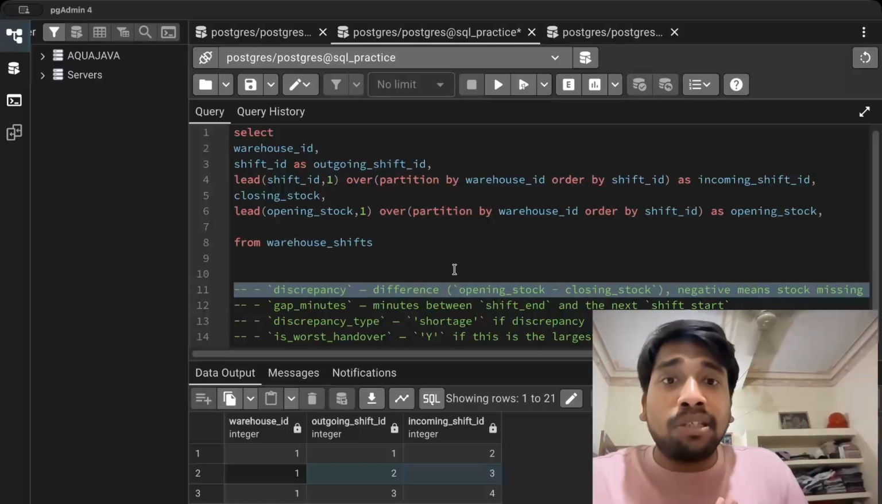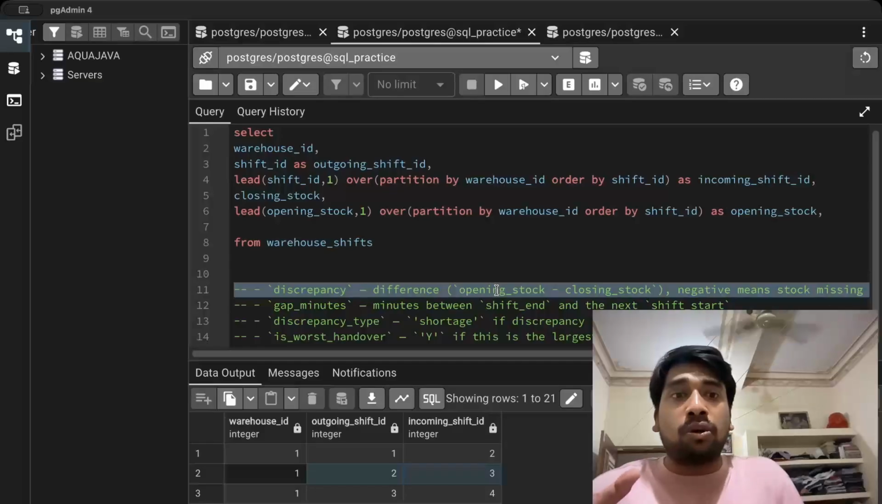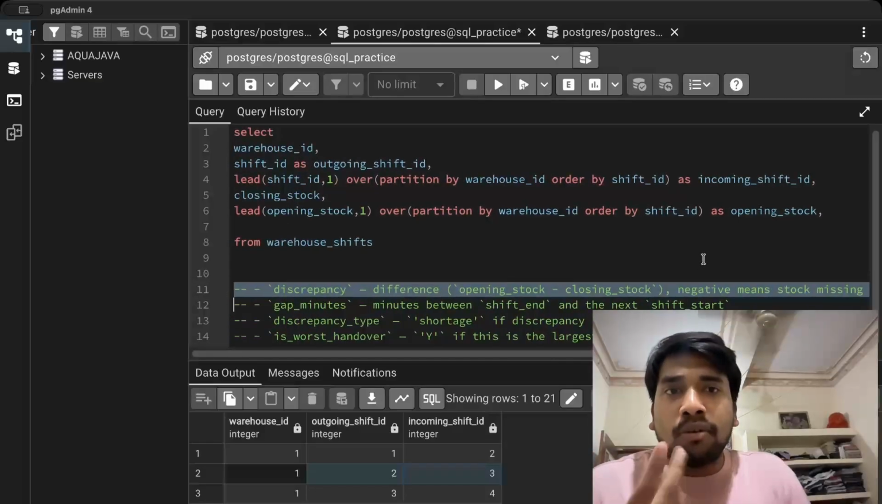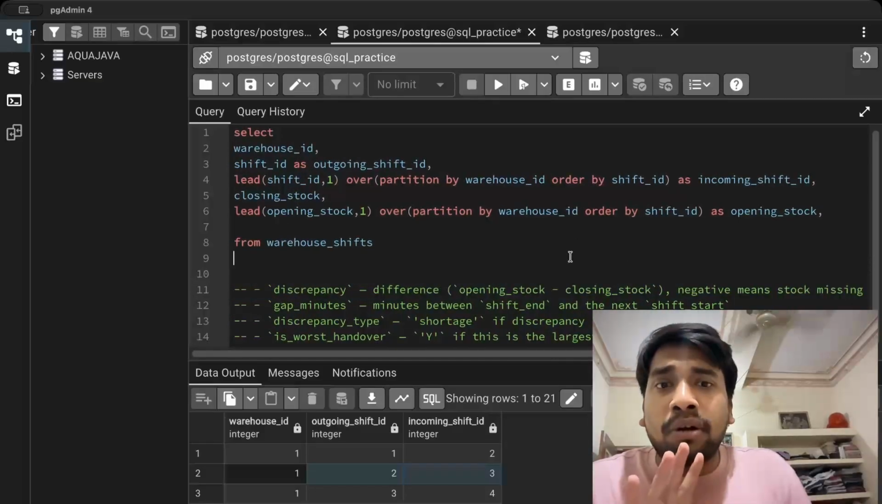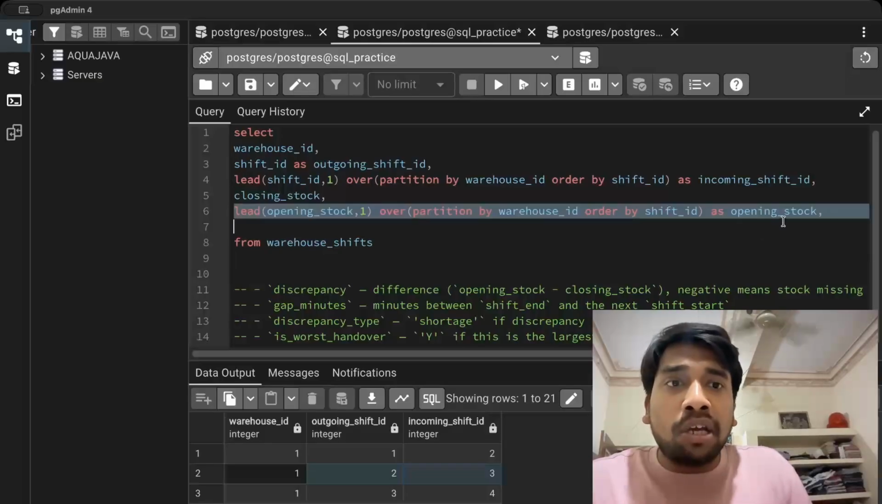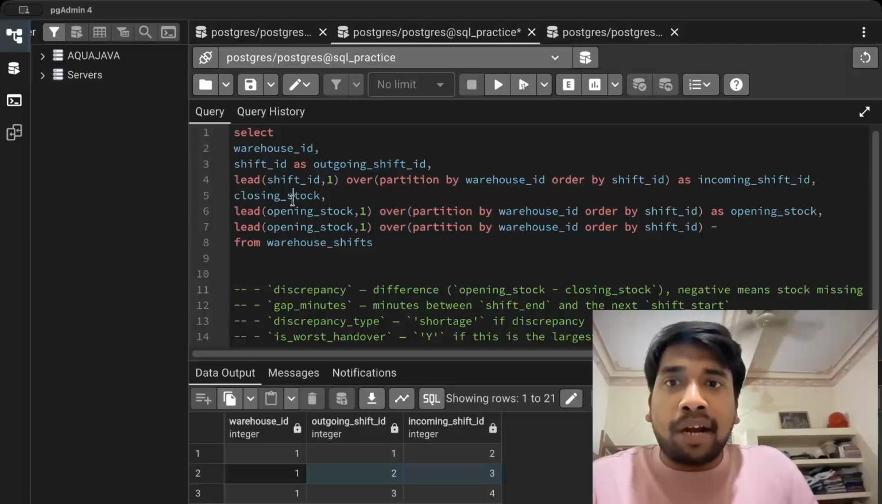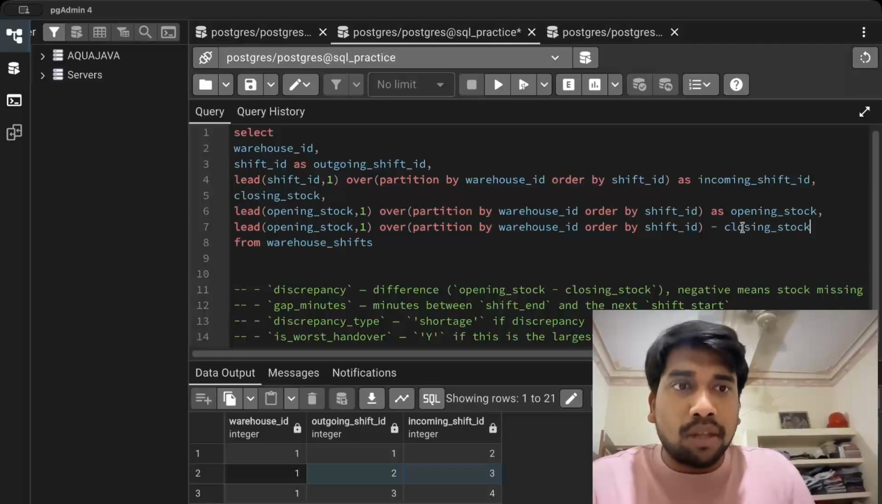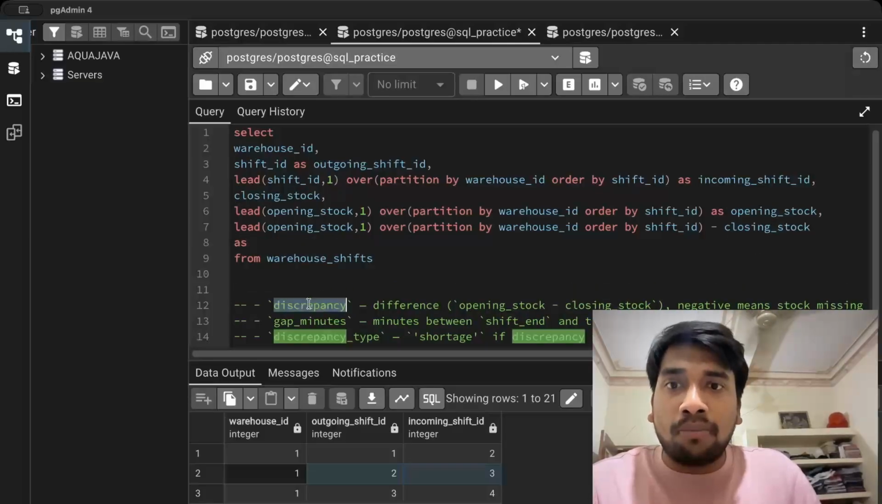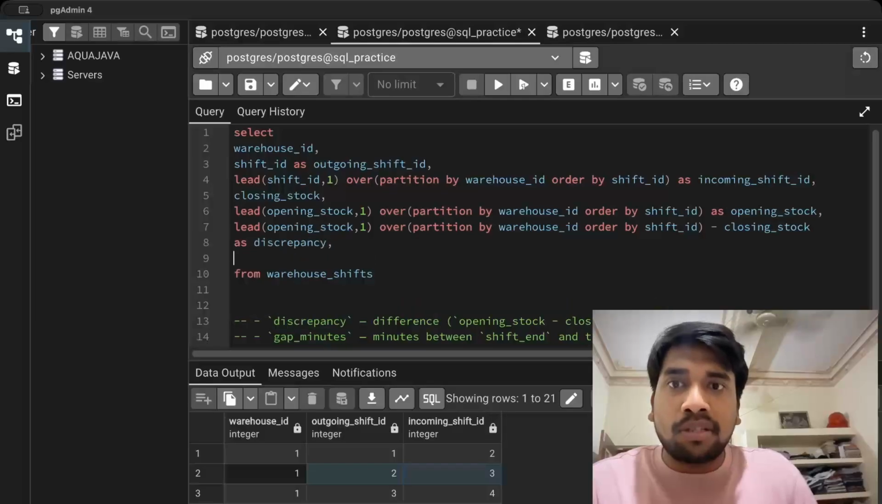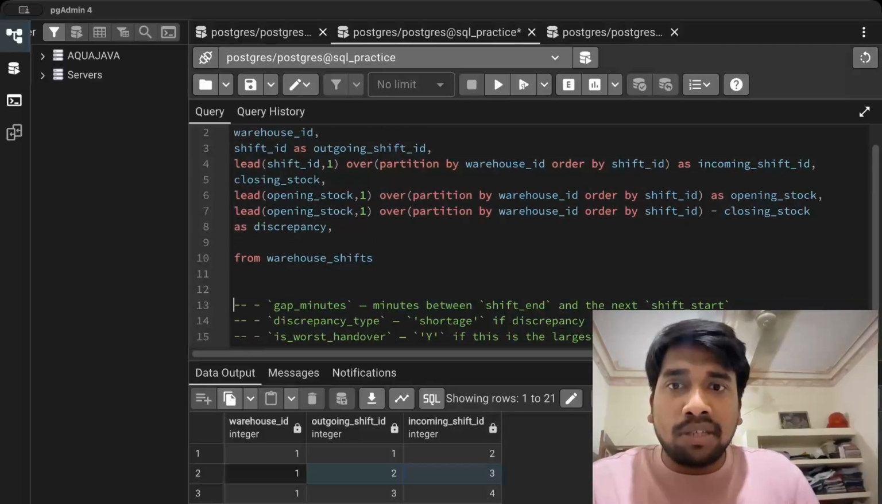We have to find the discrepancy, which is the difference between opening stock and closing stock. Okay, negative means stock is missing. That is not required. Okay, opening stock here we have. We will subtract it by closing stock, and boom, we have another column done. Discrepancy. Okay, we will remove these.